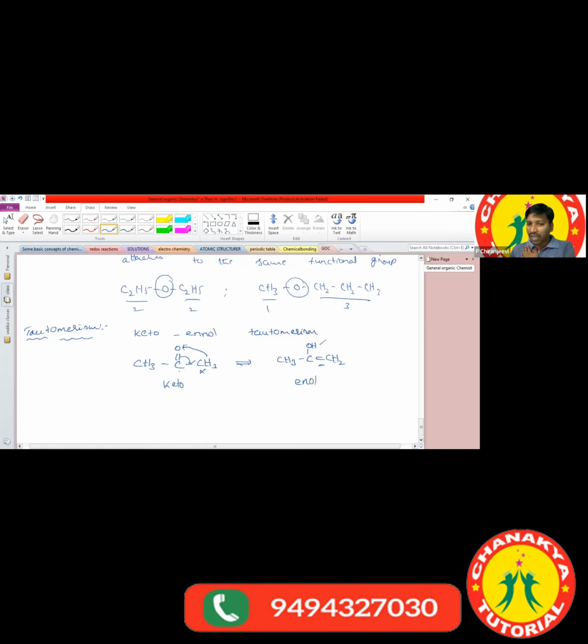That's why we call this keto-enol tautomerism. So tautomerism means one compound is easily interconvertible to another compound by existing dynamic equilibrium, which is called keto-enol tautomerism.